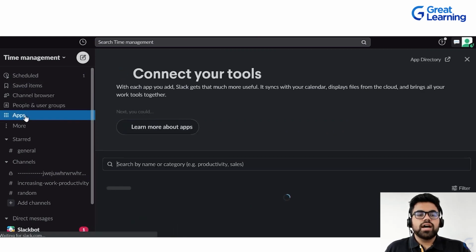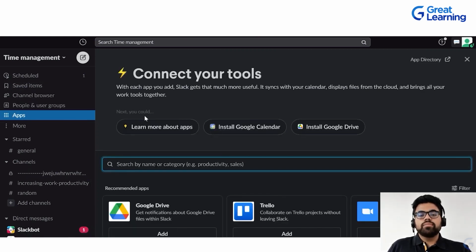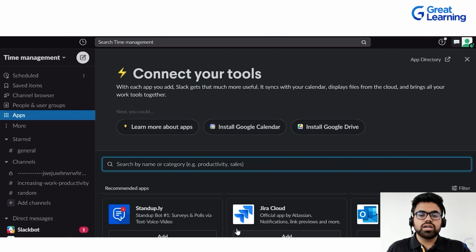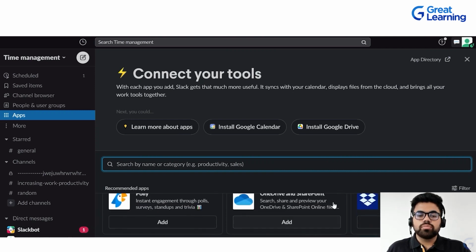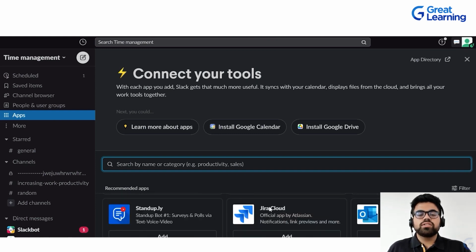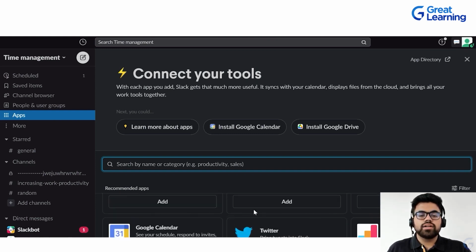The third is the apps. As I've already mentioned before, Slack integrates all the different third party apps that are needed to increase your work productivity. So in this case, you would have Google Drive, Zoom meetings, Jira Cloud, Outlook Messenger, Asana, box file. All these things you can add. Let me show you how.